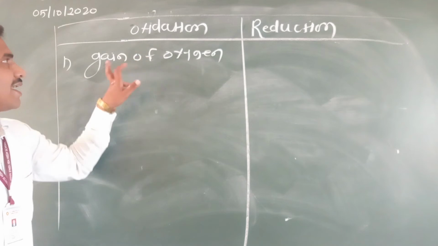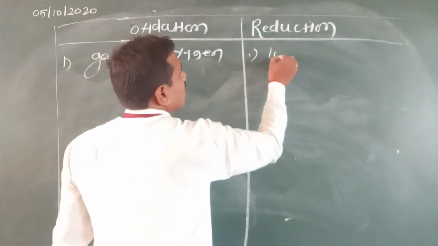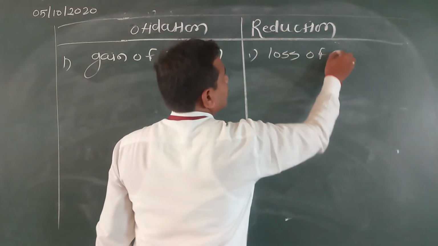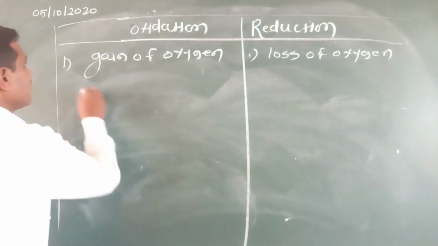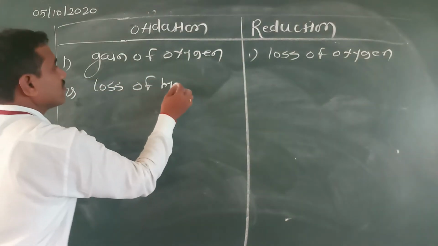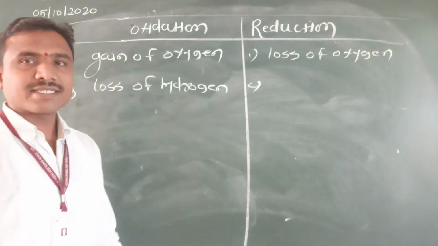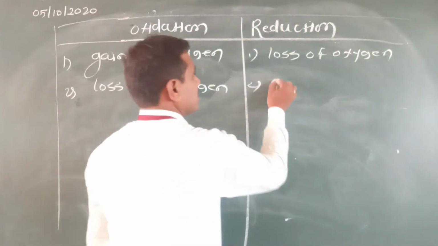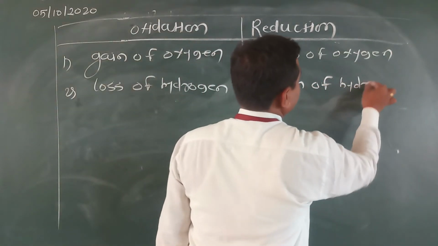Oxidation reaction, gain of oxygen. In reduction, the opposite, loss of oxygen. Second point: in oxidation, loss of hydrogen. In reduction, gain of hydrogen.